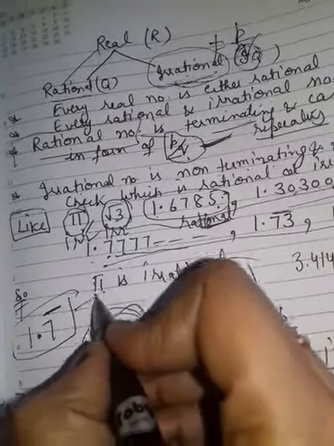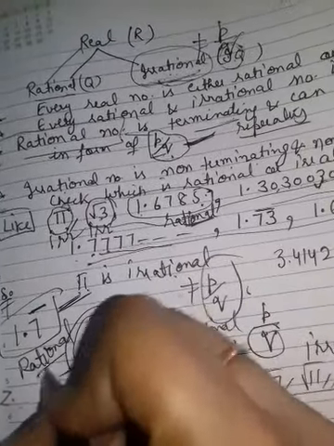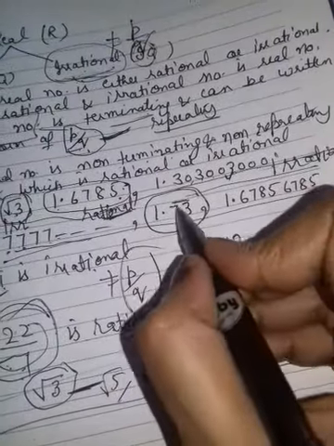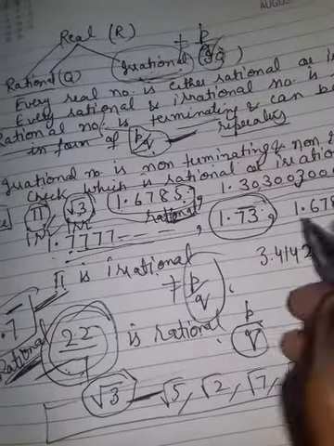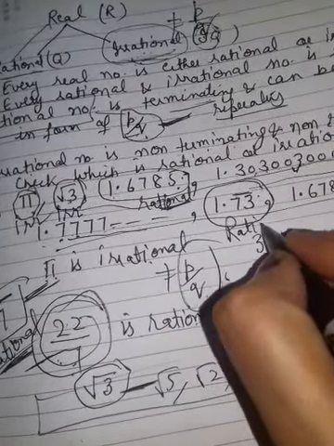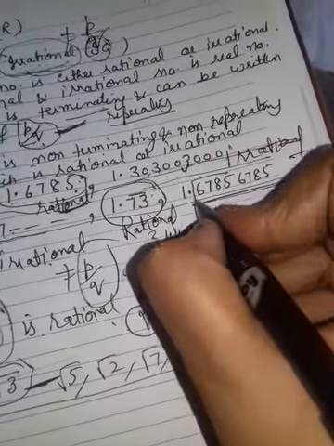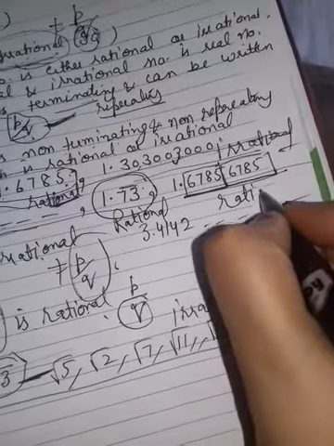One digit is coming again and again, so it is known as a rational number. This one is also rational, because 73 is repeating again and again. This one also, you will see the cycle is going on, so it is also rational.